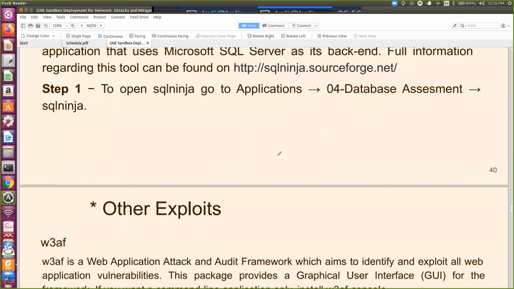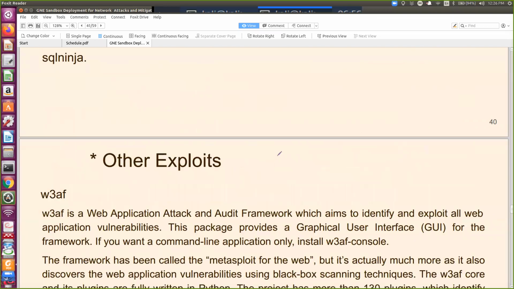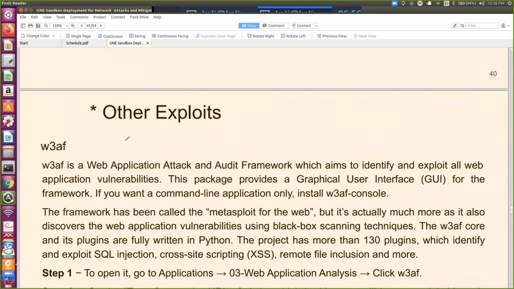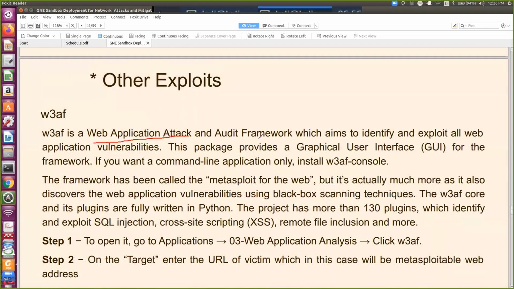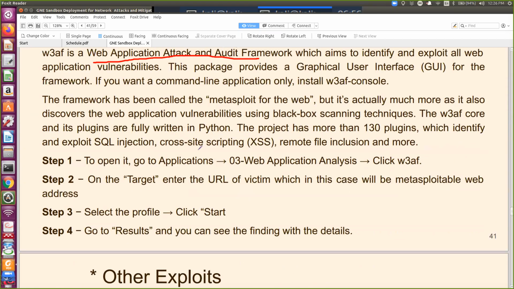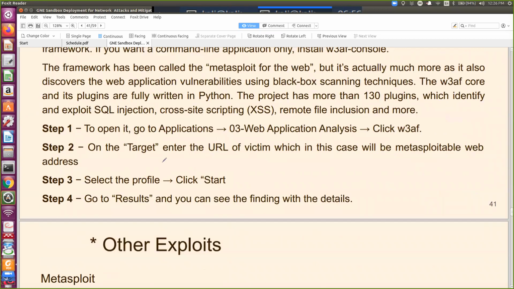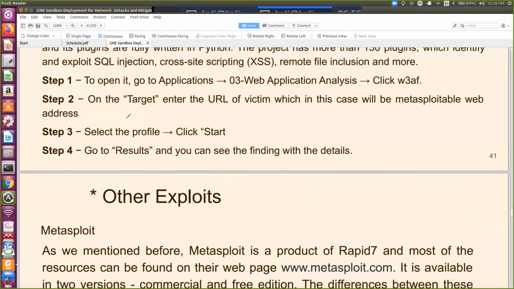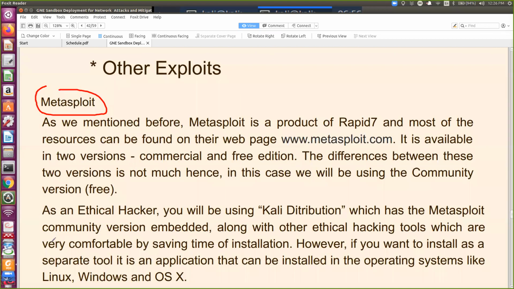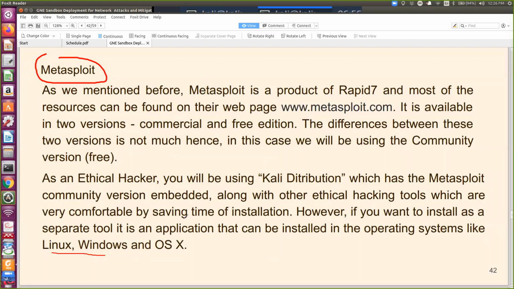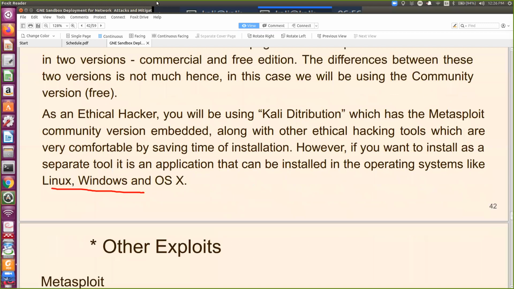Then SQL Ninja is there. Because of the open source nature, there are many contributors and a lot of tools. This is another web application attack and audit framework. It will exploit all web application vulnerabilities. Then Metasploit, very, very important, especially with the operating system. Using Metasploit, we can see the vulnerabilities among various operating systems like Linux, Windows, Mac OS, and perform the exploits.